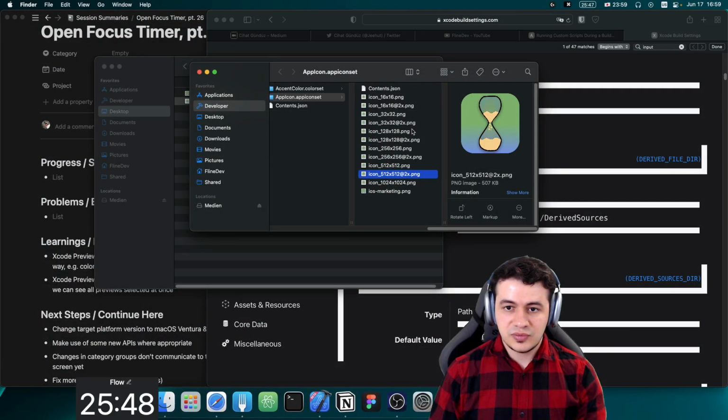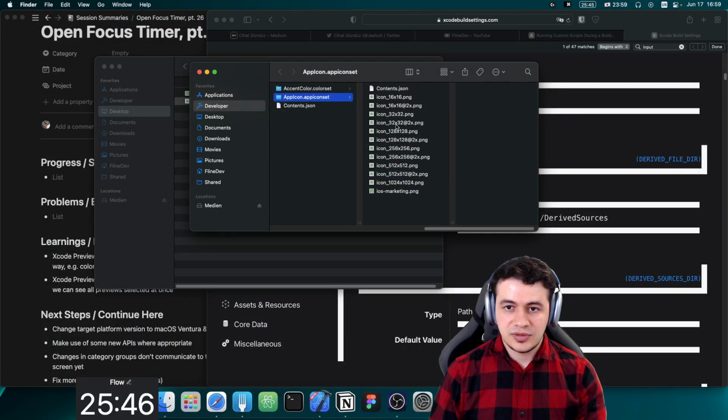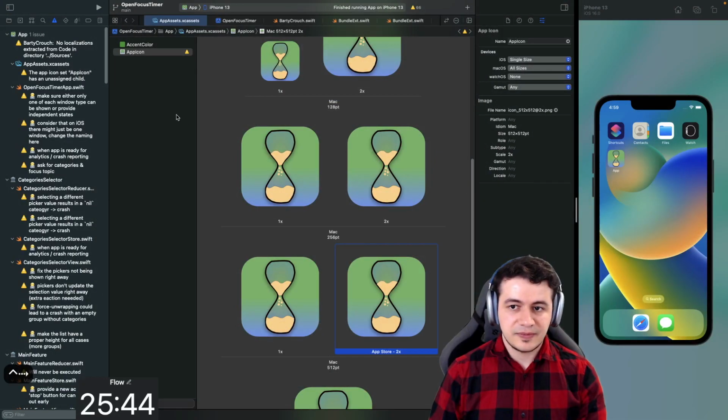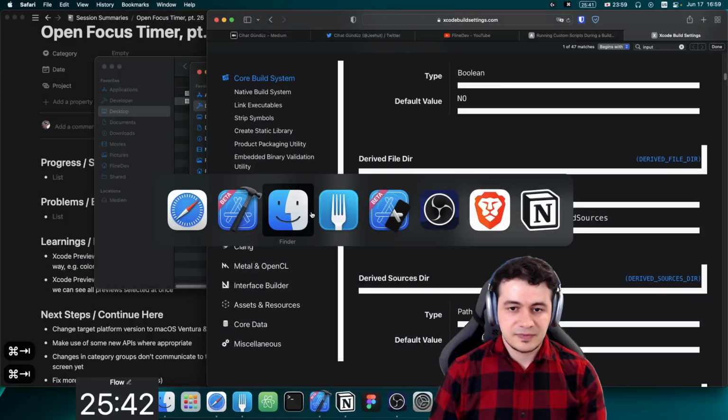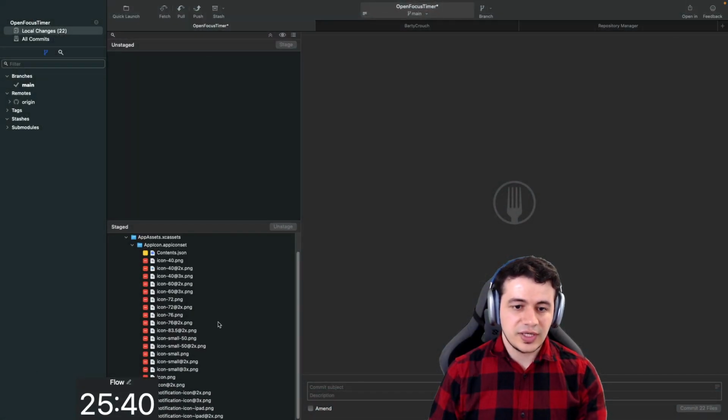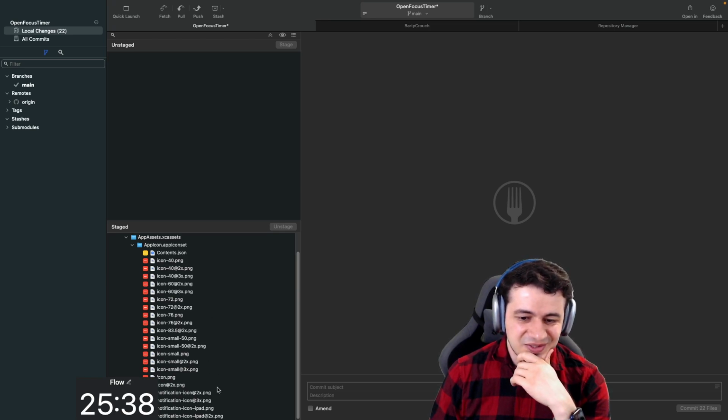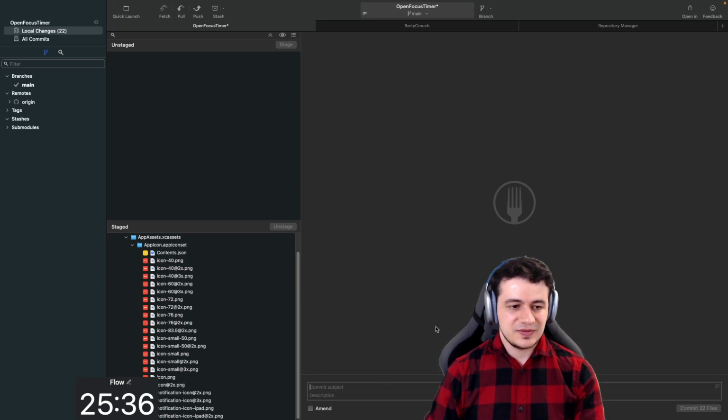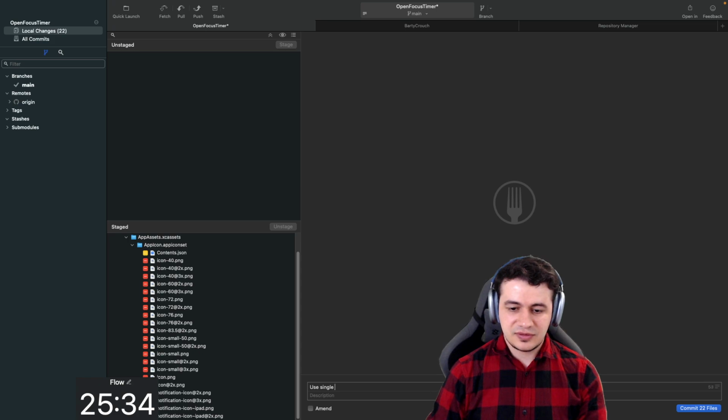Okay, maybe we never... So nothing changed? Oh yeah, there were some changes. Okay, here, there we go. So use single size iOS app icon instead of providing each.